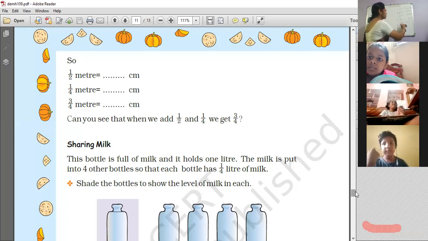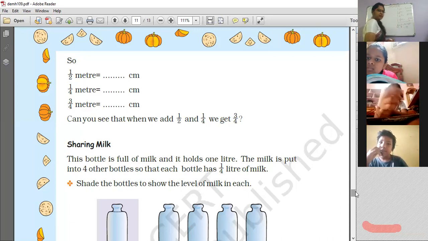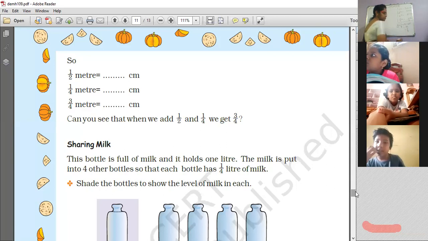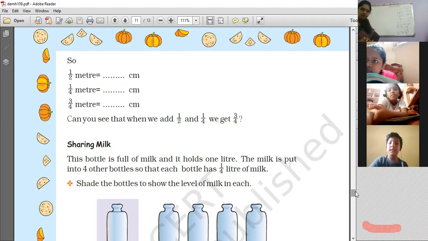You are asked to find 1/2 plus 1/4. So half is 50 centimeters, 1/4 is 25 centimeters. What is 50 plus 25? 75. So what is 75 in fraction? 75 centimeters is 3/4 meter. So you can understand that when you add half and quarter, you get 3/4, right? Is this okay? So now let us go to the next part.